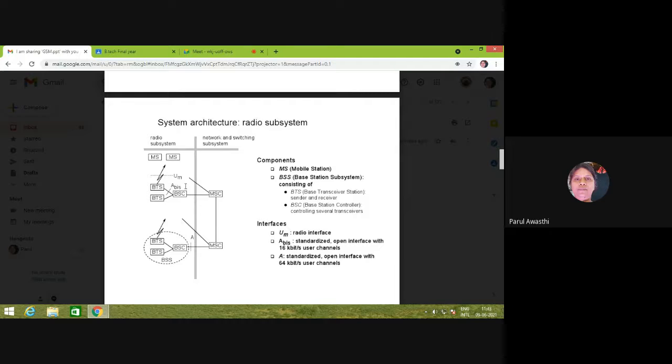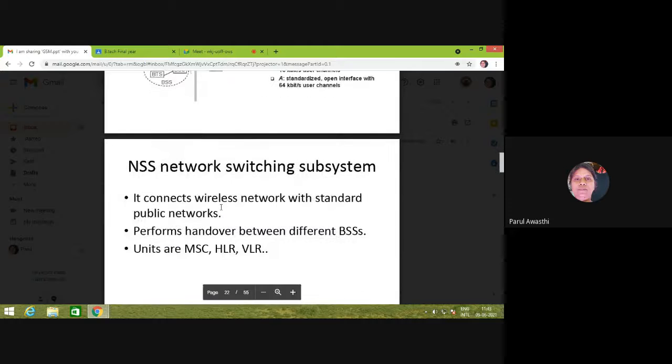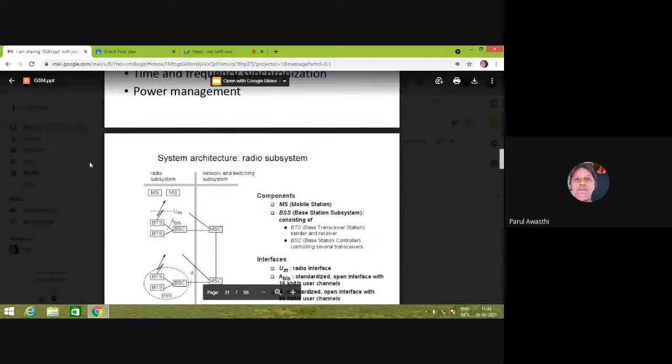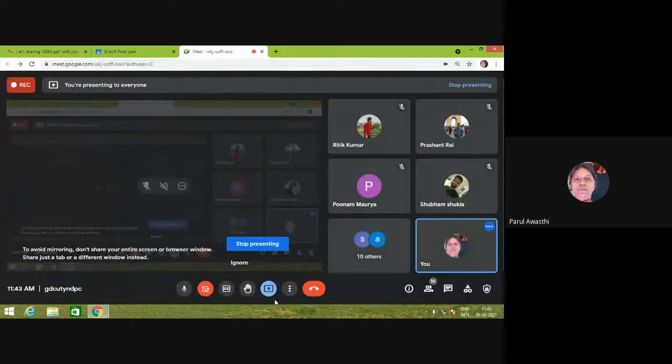To synchronize the data in time and frequency between BTS and BSC and BSC and MSC. BTS modulates, encrypts, encodes your data and gives it to the feeder of the antenna, which converts it into an electromagnetic wave that is transmitted via the radio interface to the mobile station, right? So this is our RSS, mobile switching center, radio system.